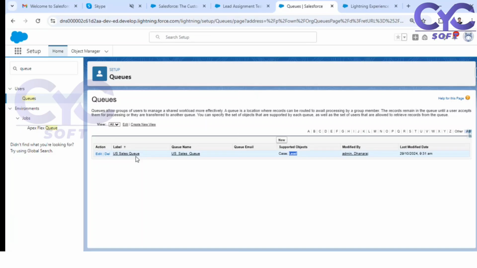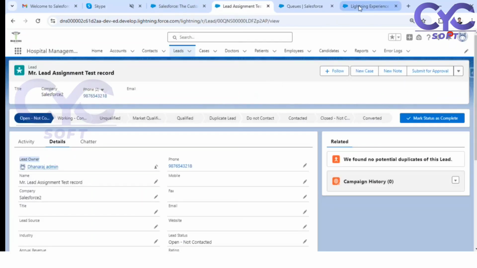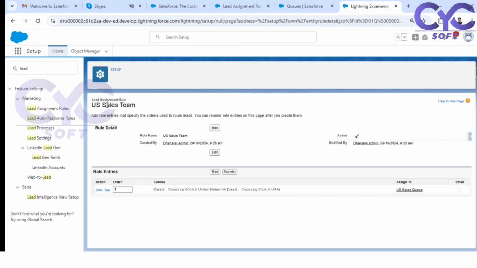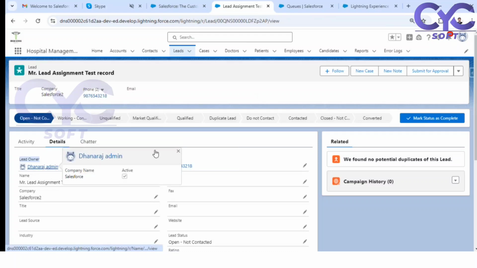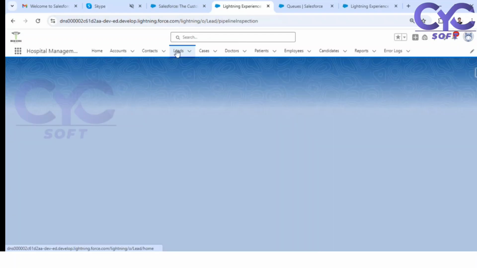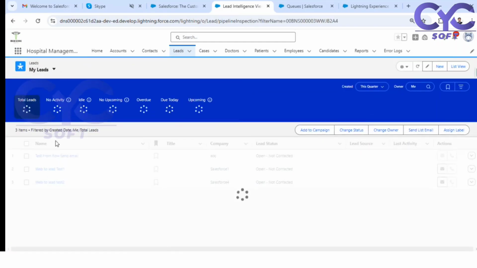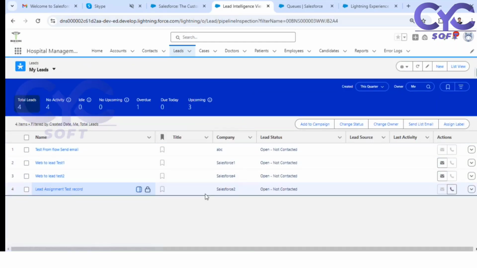The US sales queue is there. This is the sales queue. Go to the lead assignment. See here, US sales assignment rule: if the country equals United States or country equals USA, then immediately assign to the sales queue. Yes, I have added it. But why is the lead owner still the same? Because whenever you are creating a lead, let me delete this, assignment, right?